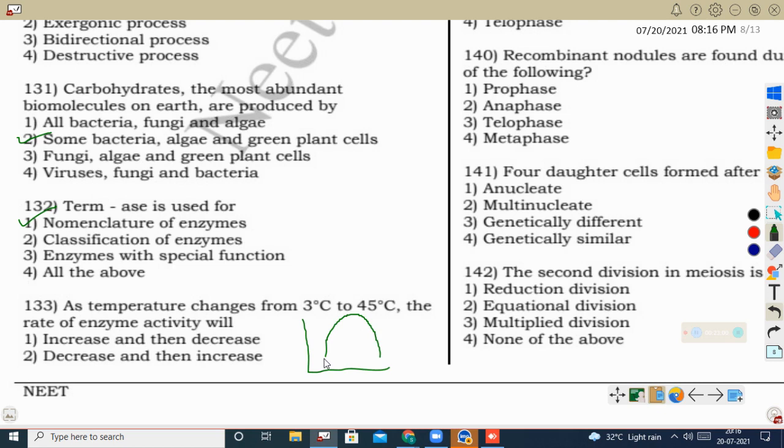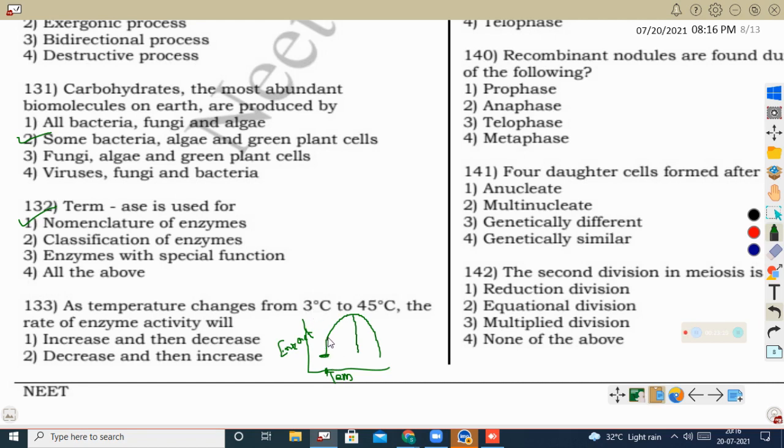So here, every enzyme will have an optimum temperature for its maximum activity. See, this is the enzymatic activity and this is the temperature I am representing. The temperature when it starts at this point, this enzyme will start working. At 3 degrees Celsius, the enzyme starts to work.